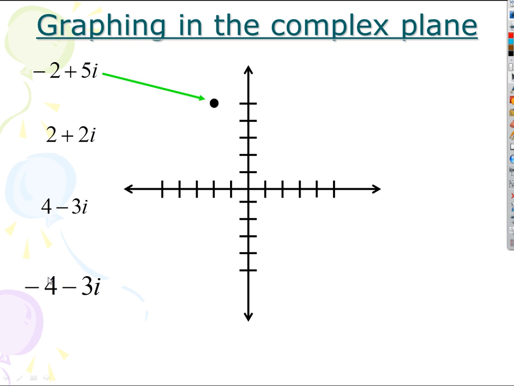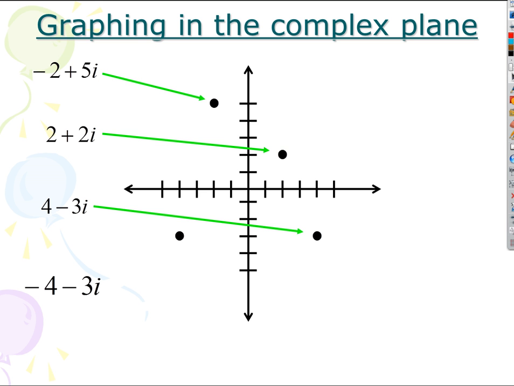What would the coordinates of this one be? 2, 2, over 2, up 2. What about this next one? 4, -3, so over 4, down 3. Last one? Yeah, -4, -3, right?